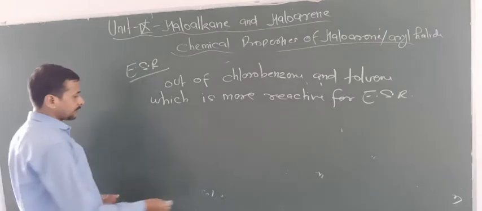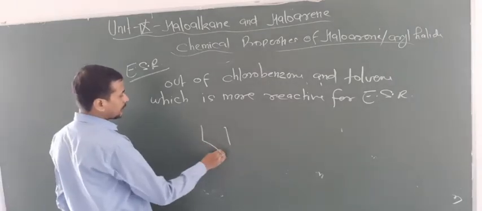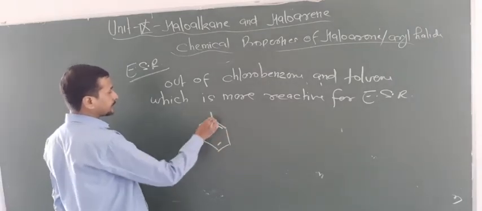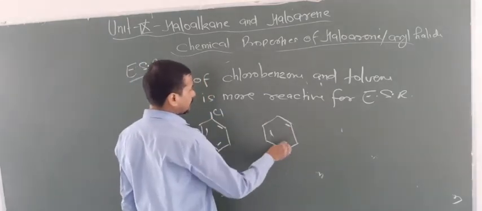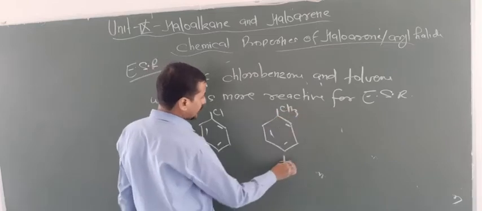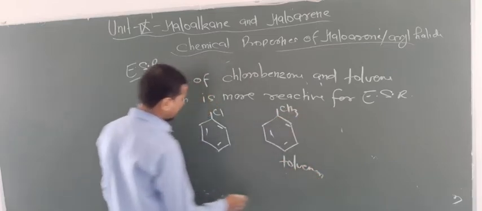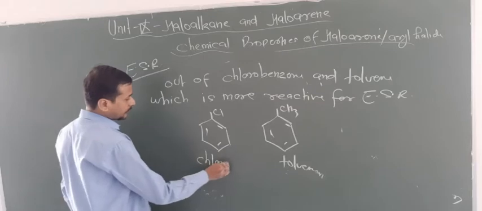So look at one answer here. First of all, you have to focus on the structure. So this is chlorobenzene and this is toluene. So this is toluene and this is chlorobenzene.